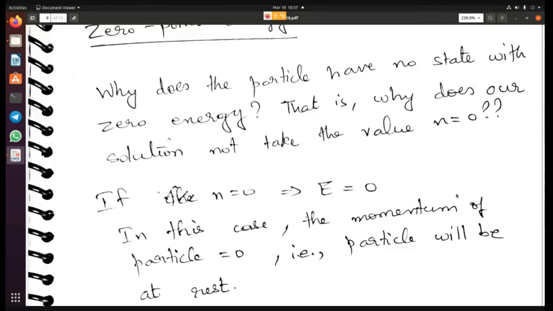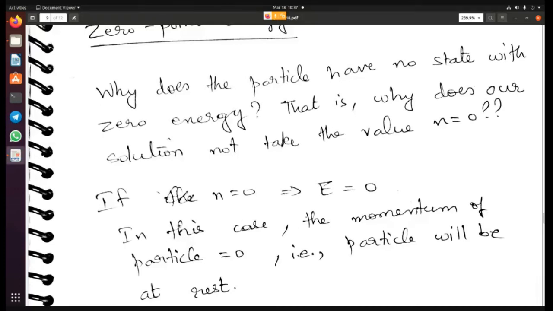But the particle can only be tracked within 0 and a. So the uncertainty in the position has to be at most a. It cannot be something beyond a. You understand? So if the uncertainty in the particle position is not beyond a, then how can the momentum be something that is perfectly definite? So that comes about from Heisenberg's uncertainty principle.